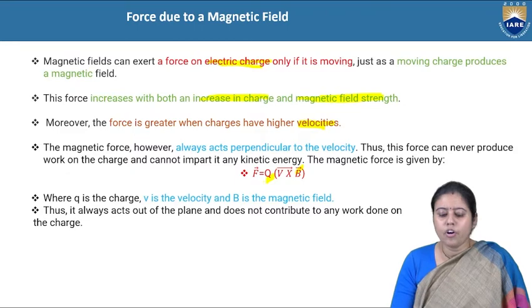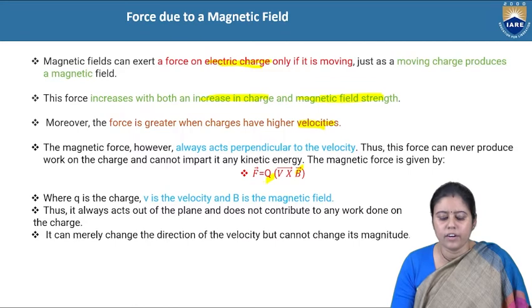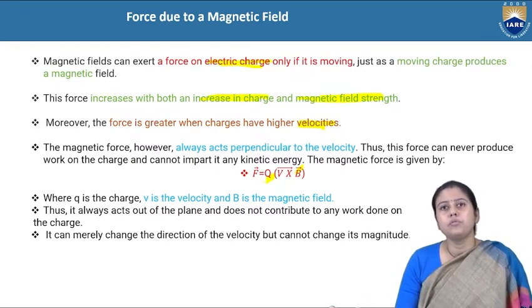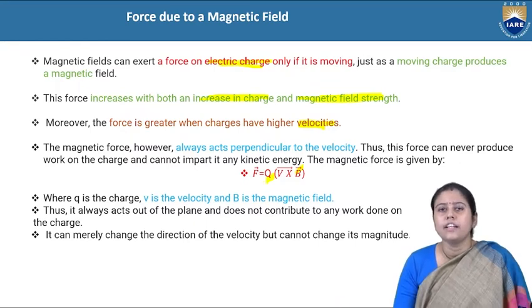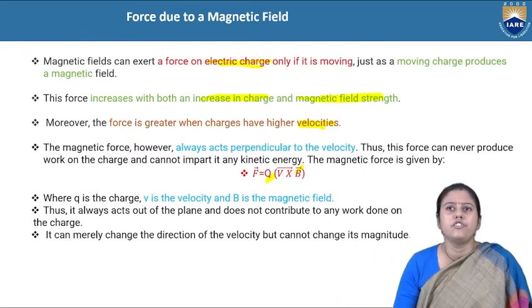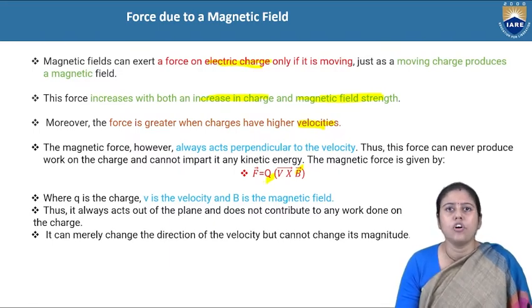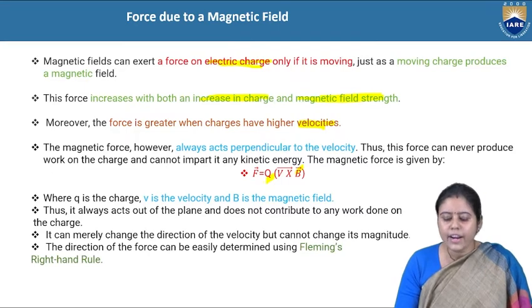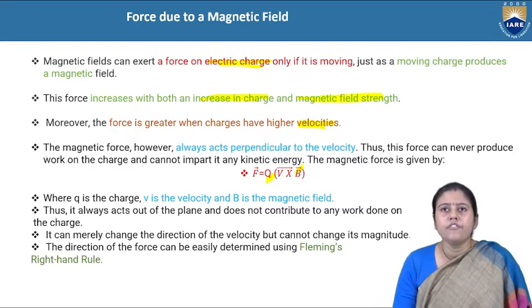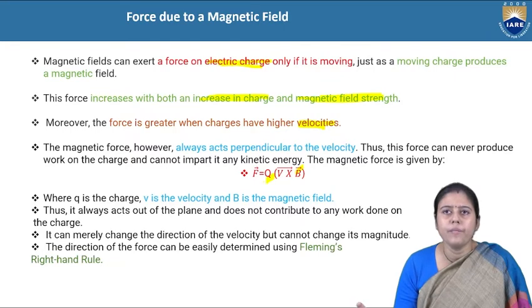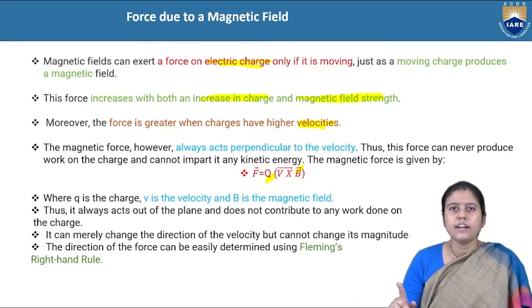The force always acts out of the plane and does not do any work. It can merely change the direction of the velocity but cannot change the magnitude. Due to the force in the magnetic field, the velocity of the charge may change in direction, but the speed of the electric charge always remains constant. And the direction of the force can be determined by Fleming's right-hand rule. What is the right-hand rule?